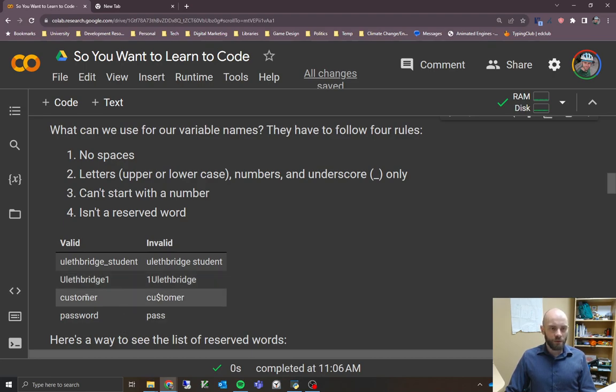The next example, customer, is fine. It's just, again, using letters. The second example will not work because it's using a punctuation mark. A $ isn't allowed. The only sort of punctuation, or extra character, you can use is an underscore in your variable name.